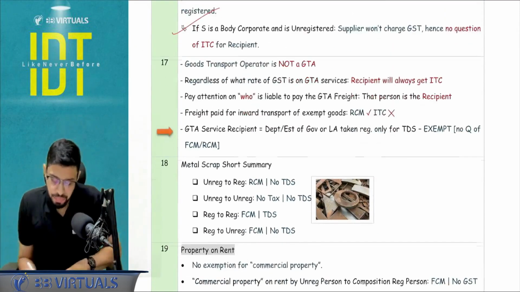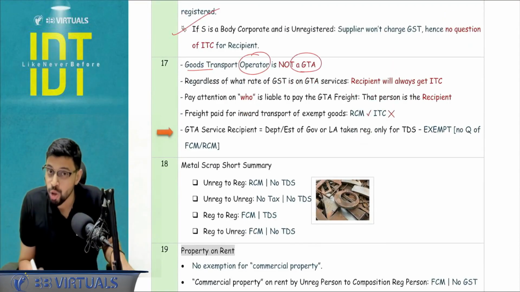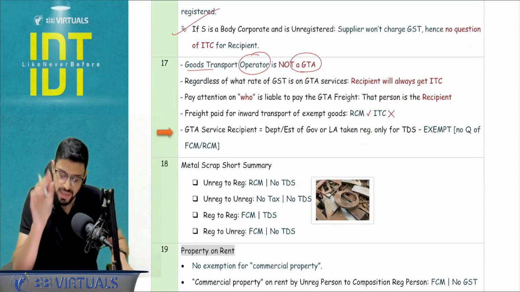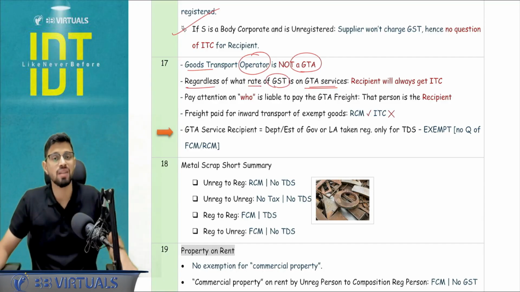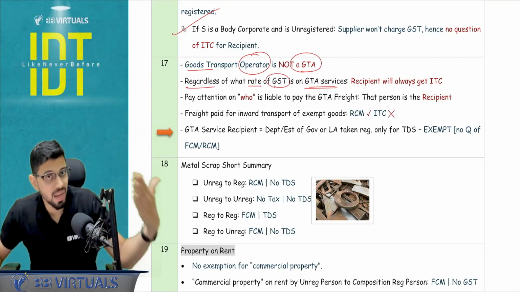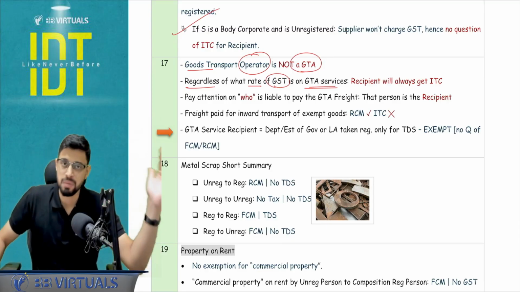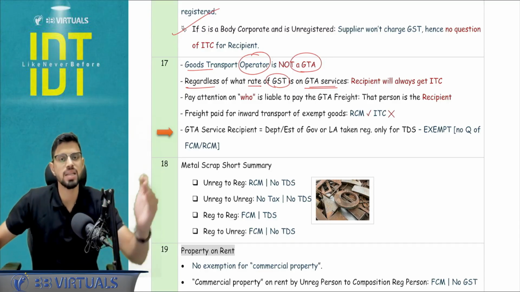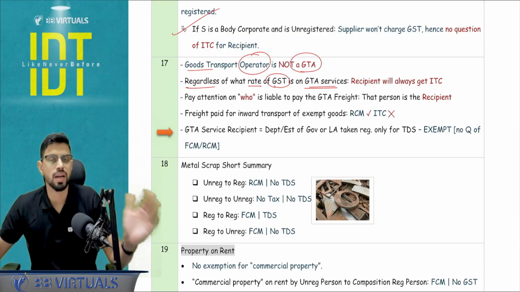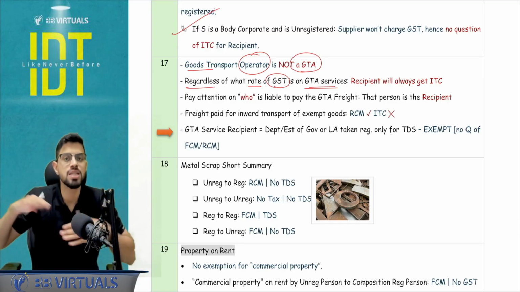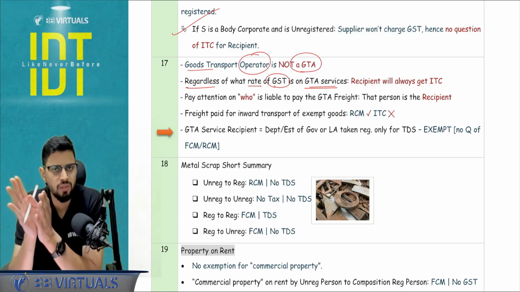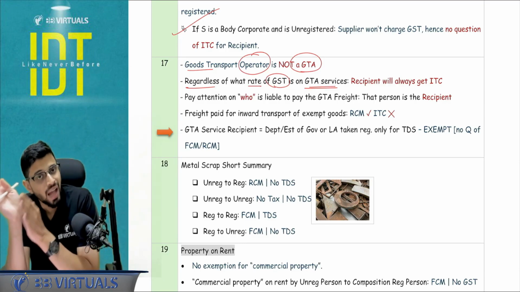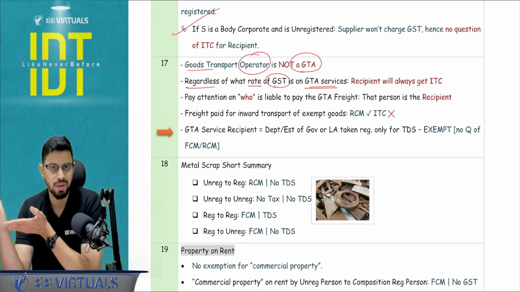Okay, next. Goods transport operator is not a goods transport agency, okay, for RCM analysis. Regardless of what rate of GST is applicable on the GTA services, under forward charge mechanism it can be 5% or 18%, 5% without ITC, 18% with ITC, or under reverse charge mechanism it is 5%. Regardless of that, I am eligible for ITC. So basically, forward charge whatever rate may apply, RCM whatever rate may apply, I am going to check the ITC provided it is used for taxable purposes.